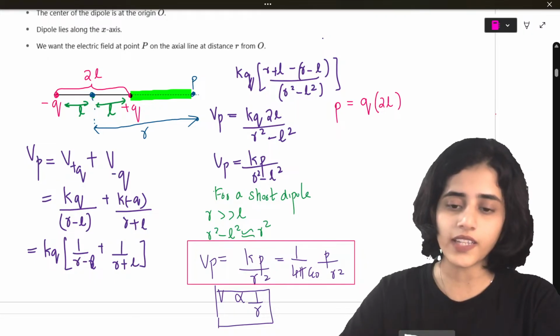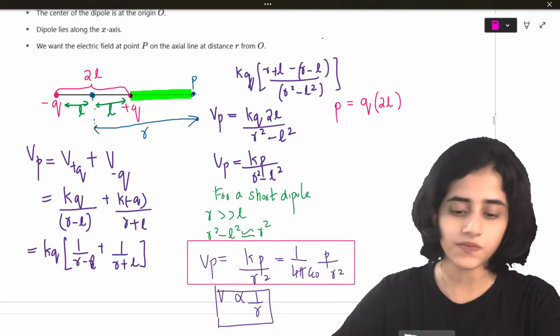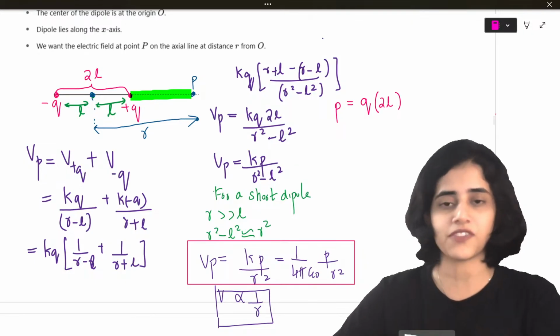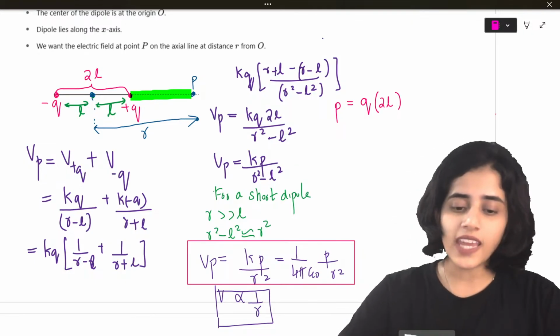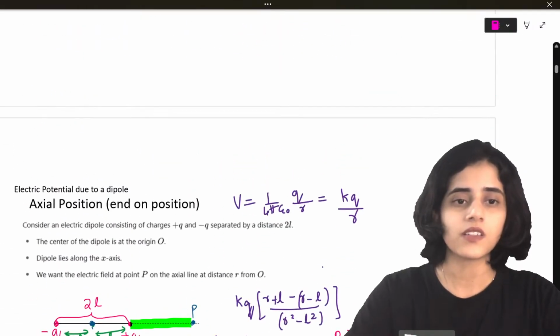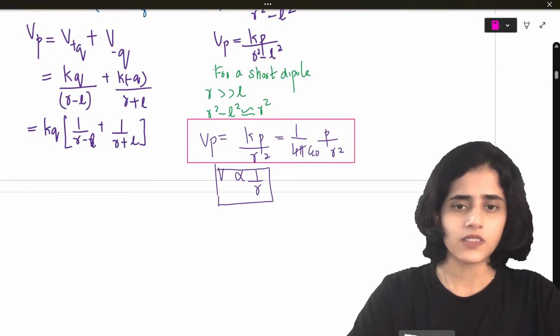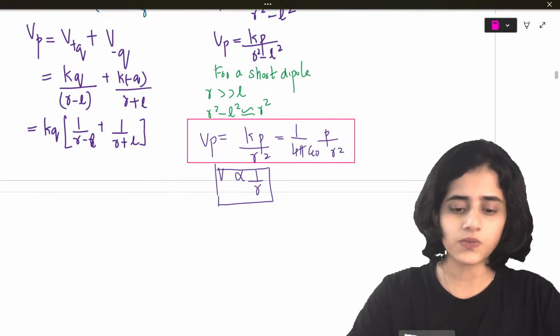Now let's look at the next part. Thank you, anime fan. We are going to do the same derivation for which part? Okay, let's do a question.